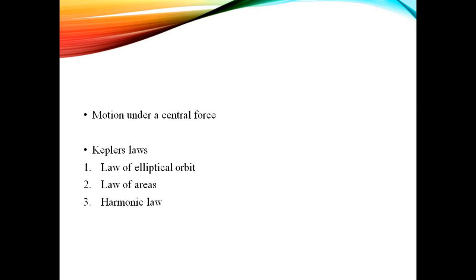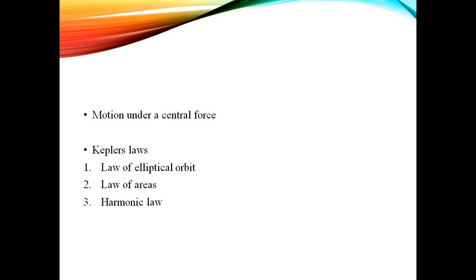Second one, the law of areas. The radius vector drawn from the sun to the planet sweeps out equal areas in equal times. The area velocity of the radius vector is constant. That is your law of areas, which means it has to sweep out equal area in equal intervals of time.